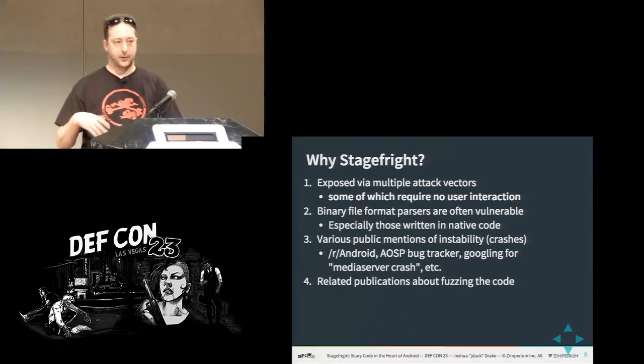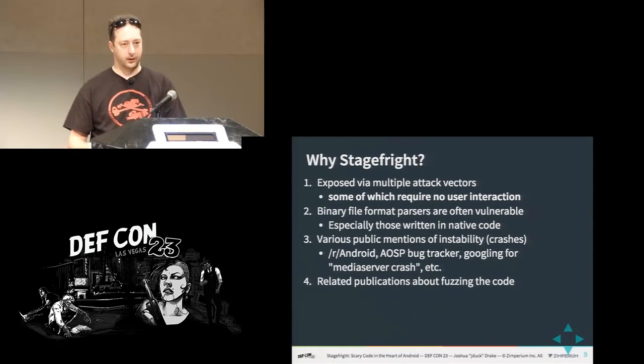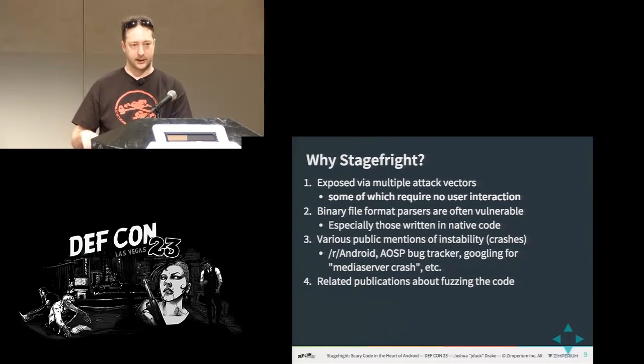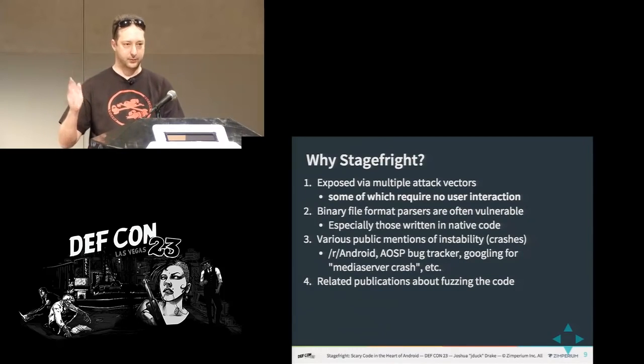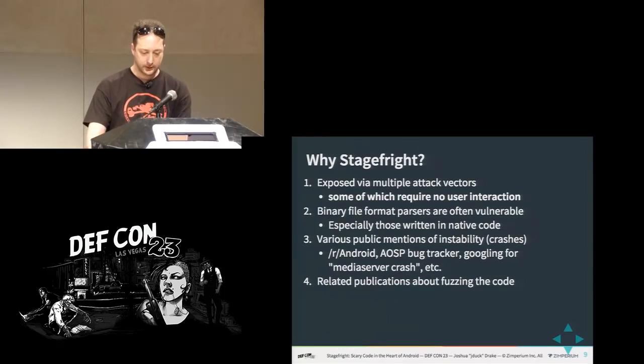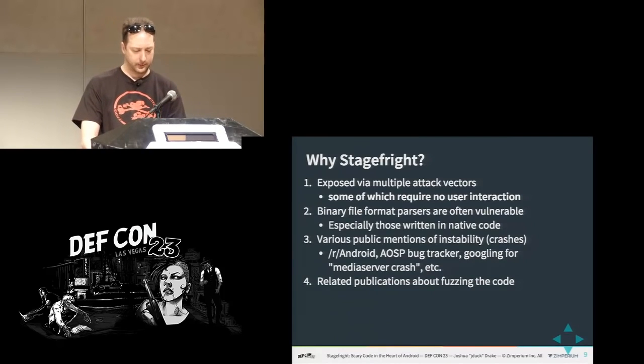So also there's various public mentions. People on Reddit and other places posting saying, my phone keeps rebooting randomly, and you read down and somebody's like, well, you have a corrupt file on your SD card or something. And I was like, that sounds really bad. It's got to be pretty bad code. I have to check that out.